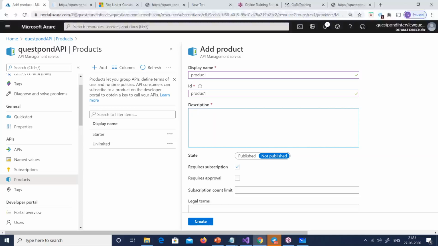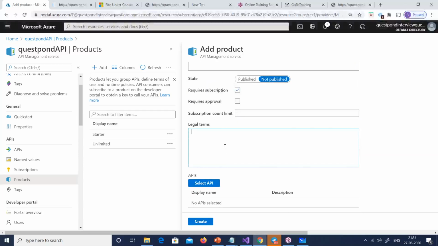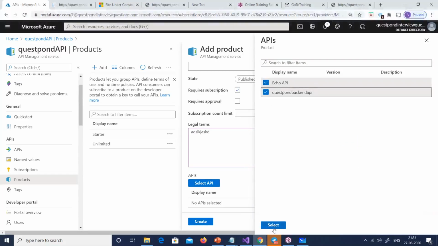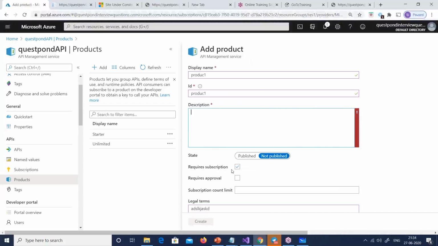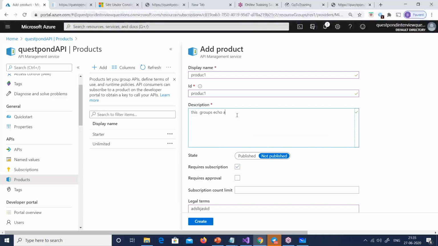I didn't like this word "products"; they should have given something else. So I'll just not publish it for now. For legal terms, if I want to add some, I'll select the API. In this product, I will have two APIs, the Echo API and the corresponding backend API. I'll say create. Description: this groups two APIs, Echo and hello world. And I'll say create out here.